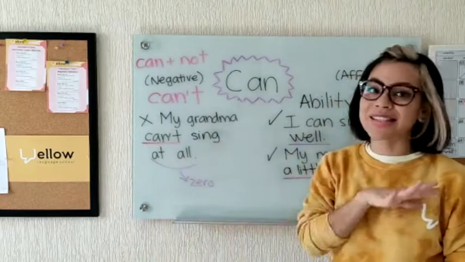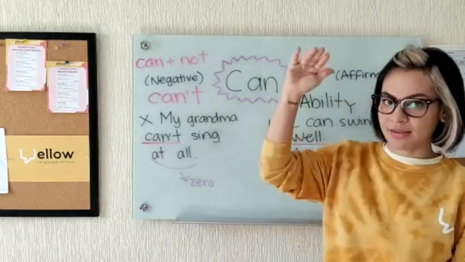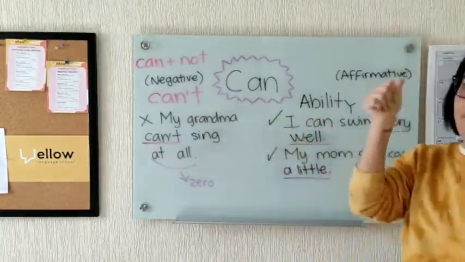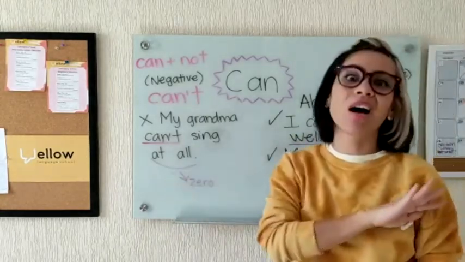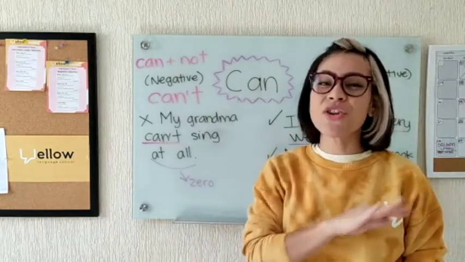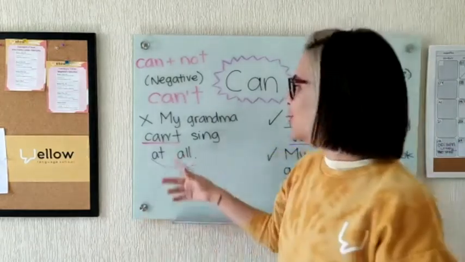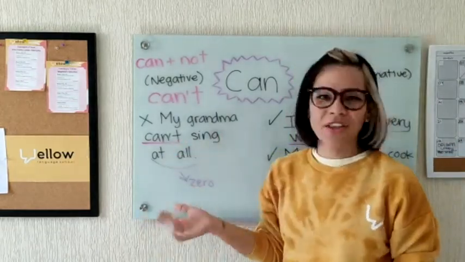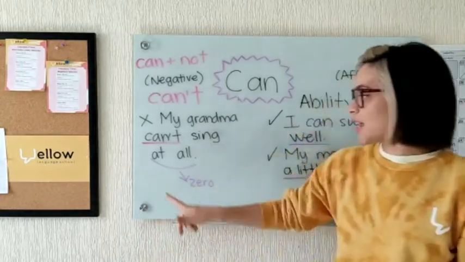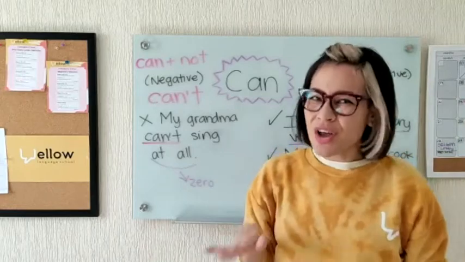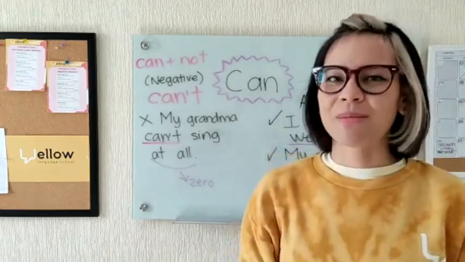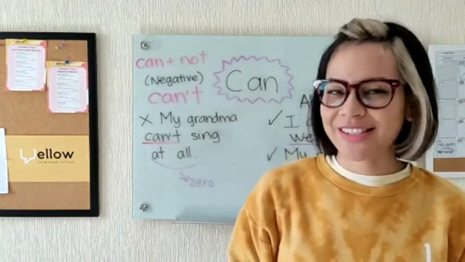More information, can you see it? At all means zero. So we have like scales. We have very well, a little, and we have at all. That means nothing, but you don't say nothing. You can't say, my grandma can sing nothing. It's not correct. In English, we say at all. When you want to say that you are not very good at some actions or some activities.